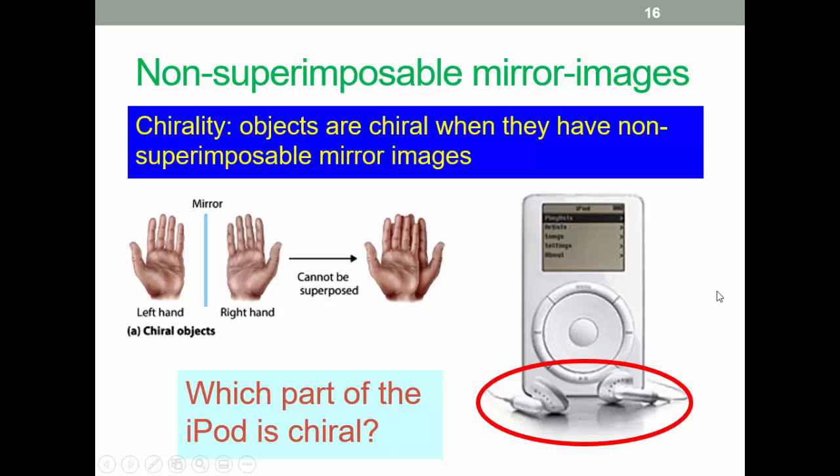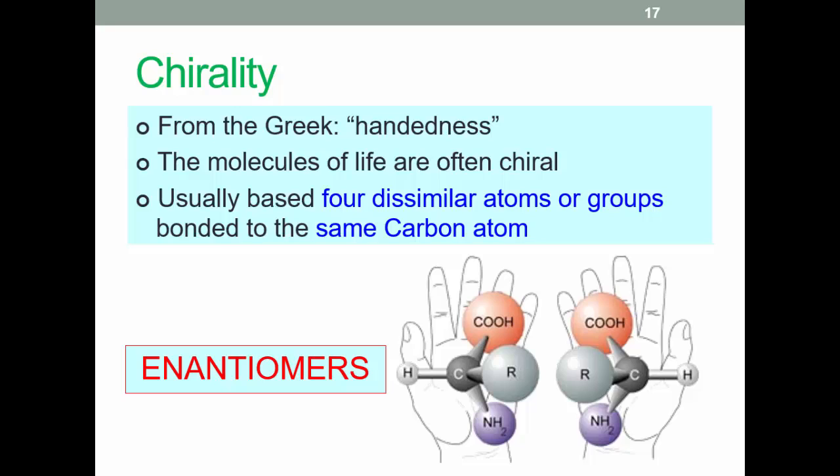Yes, it's earbuds, which are chiral because your ears are chiral. In general chemistry terms, chirality arises when we have 4 dissimilar atoms or groups bonded to the same carbon atom. As noted, amino acids are a good example of this, apart from glycine, which only has 3 different groups.